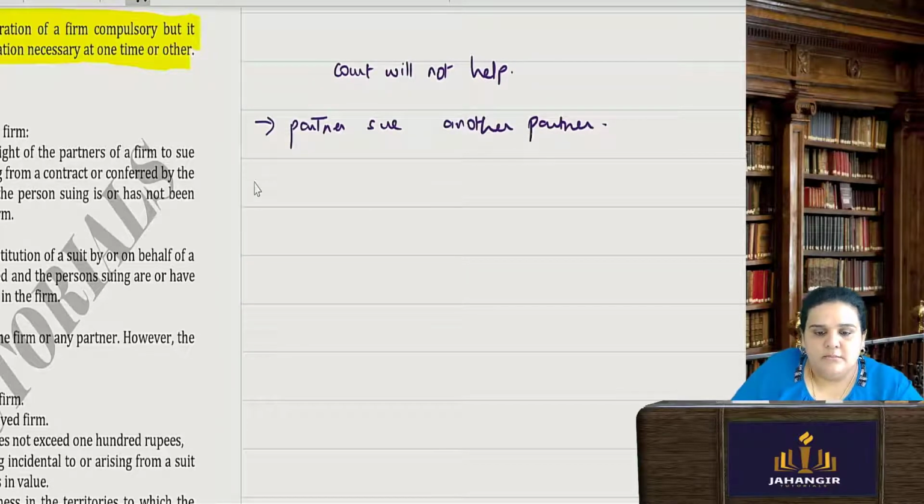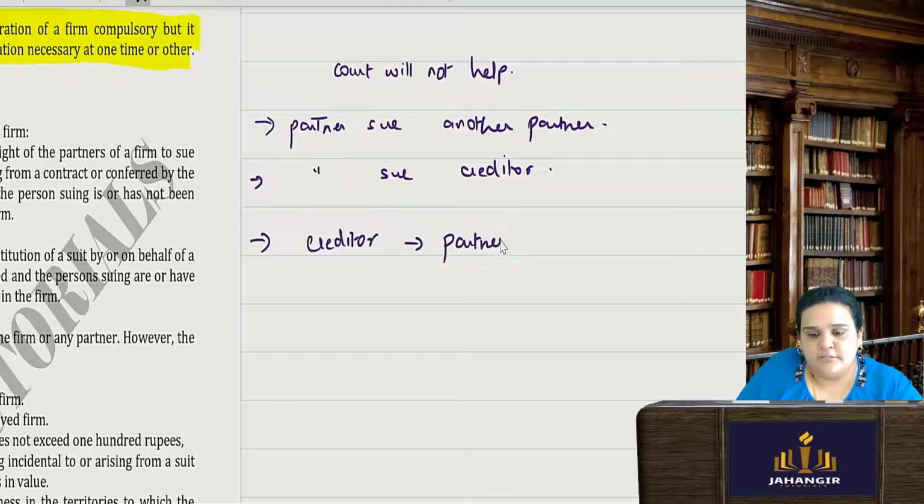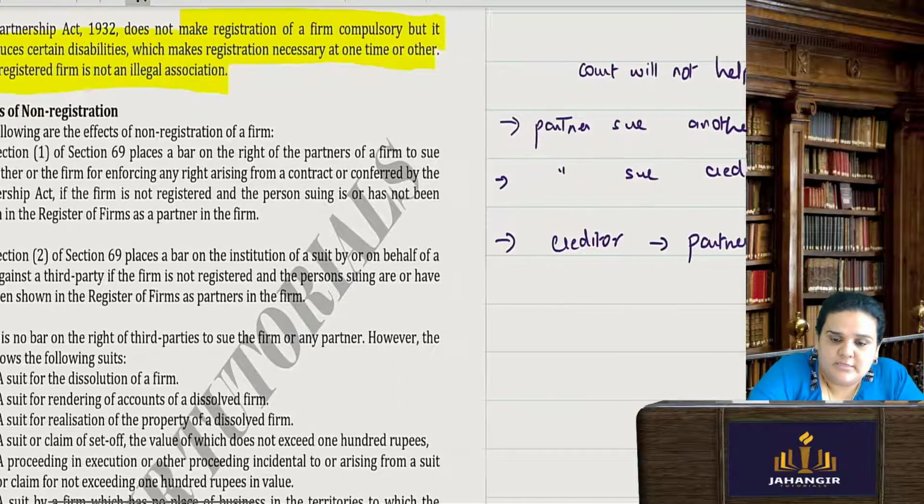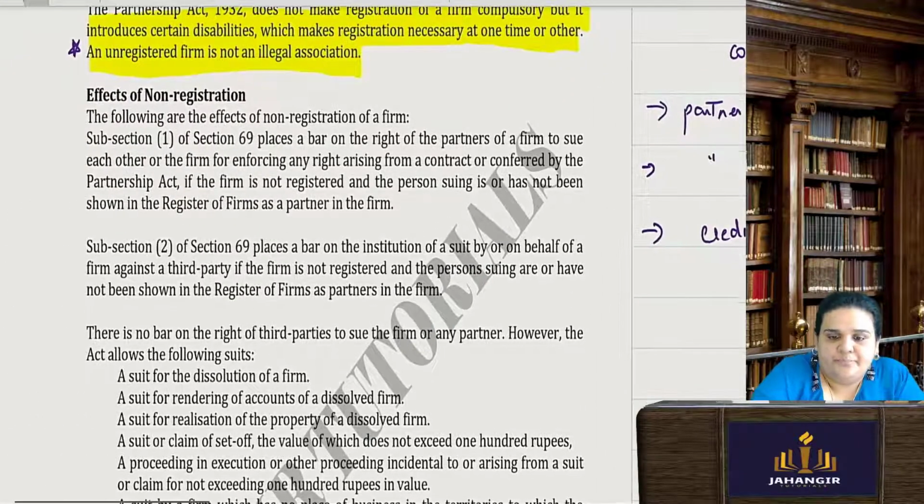Say a partner wants to sue a creditor, again the court will not do anything for you because you are not registered. But say a creditor wants to sue a particular partner of a non-registered firm, the court will very much help him. So basically, there will be no help received from the court when the firm actually needs it.